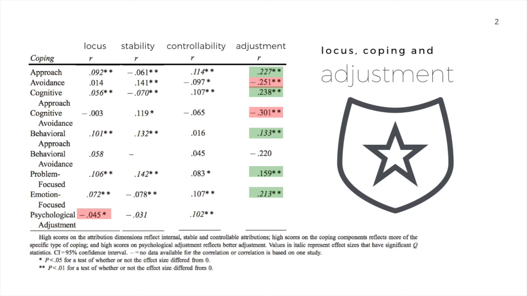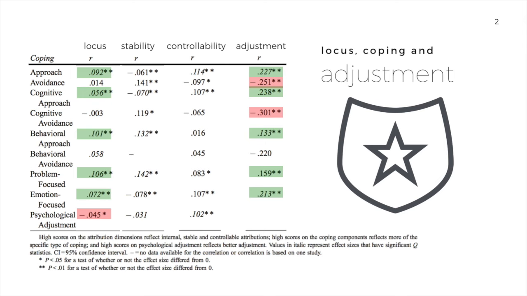However, if we look at the correlations between an internal locus and the helpful measures of psychological adjustment, there's a positive correlation between approach coping and internal locus of control. Similarly, this result holds when you break it up into both cognitive and behavioral approach strategies. There's a positive correlation between an internal locus and these good types of coping, remembering that these types of coping are the ones that lead to higher positive adjustment in the long run. It also leads to more problem and emotion-focused coping. So while this type of coping might make someone feel less good about themselves and about their situation, it does tend to lead to better type of coping in the long run.